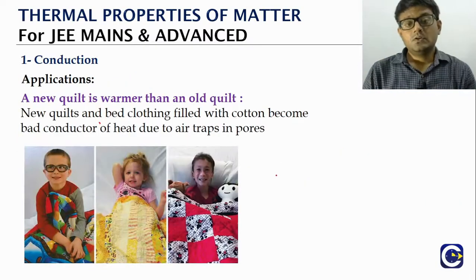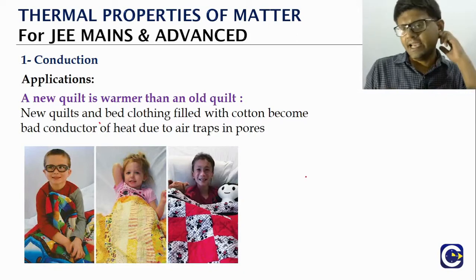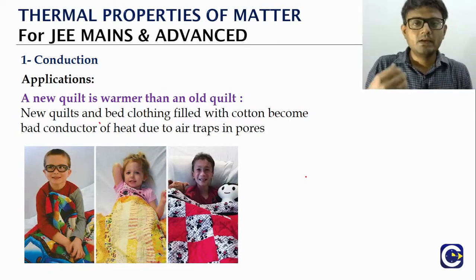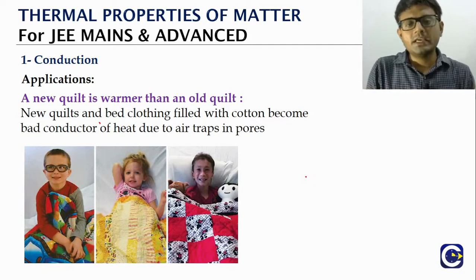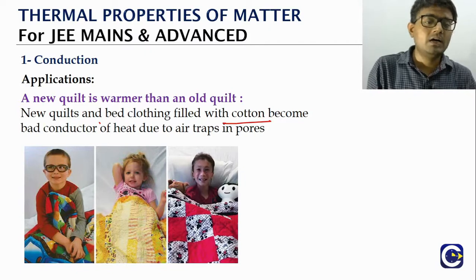Now talking about the application of the conduction, or rather the idea of conduction, right? There are some cases where we will prefer to have good thermal conduction, and some cases we will prefer to have a poor thermal conduction. Like if you look at the bed clothing or the quilt, the new ones that we buy will be made up of cotton, which is a poor conductor of heat, but the new bed clothing will have a lot of these air gaps.